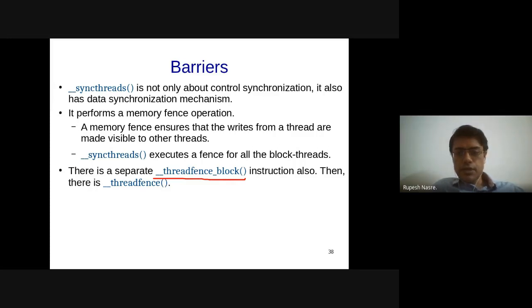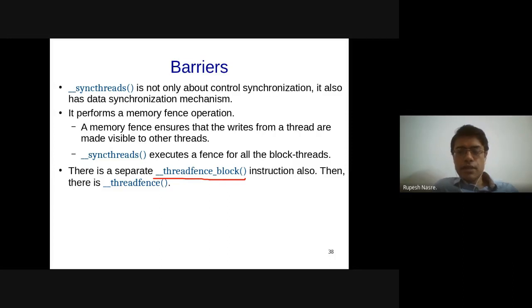Okay, Prasun is saying sync threads, thread fence block, and the other one, all do data synchronization for threads in a block. I'll give you a complete picture of all these different mechanisms, and we'll discuss this. Sync threads involves both control and data synchronization. Thread fence block involves only data synchronization. Thread fence is only data synchronization, but across all the GPU threads. Atomics involves only data synchronization. There is no control synchronization. Yes, thread fence is for all the blocks.